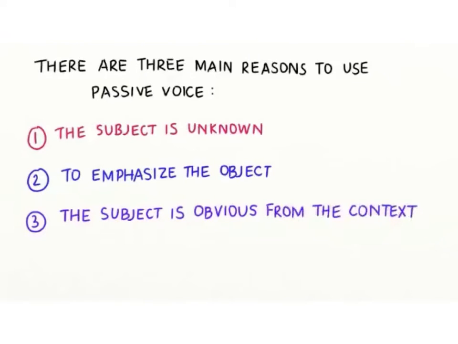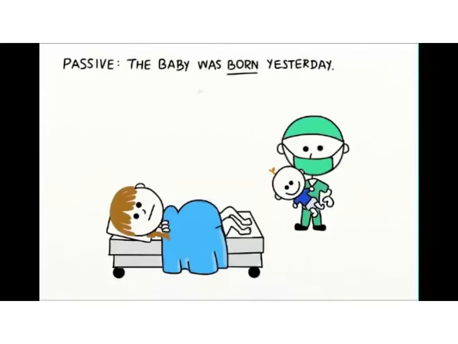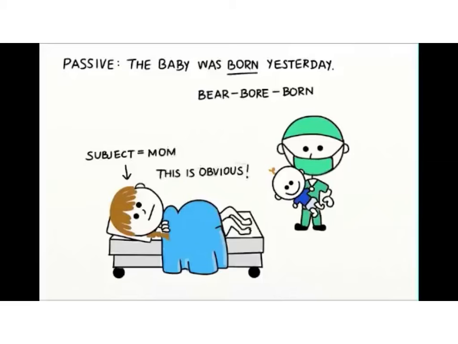The third reason of using passive voice is when the subject is obvious from the context. For example, the baby was born yesterday. Did you know that the word born is the past participle of bear? Here, the subject is mom, and this is obvious. Everyone knows.